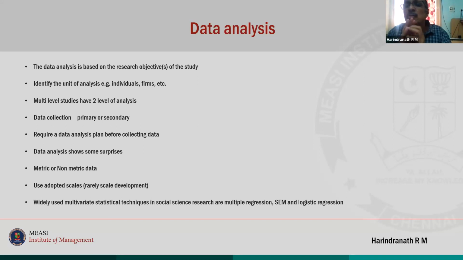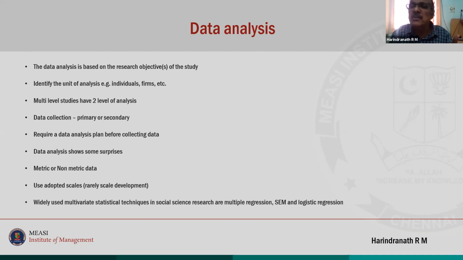And the widely used statistical tool I was just mentioning, I understand in social science, I don't know about other domains, is SEM related techniques. In finance, I've seen time series regression, in general multiple regression. I've also seen ANOVA. Very rarely I have seen discriminant analysis. Very rarely I have seen conjoint analysis.